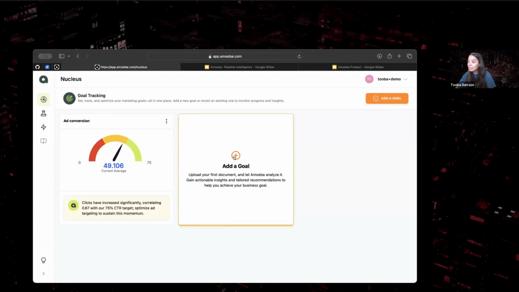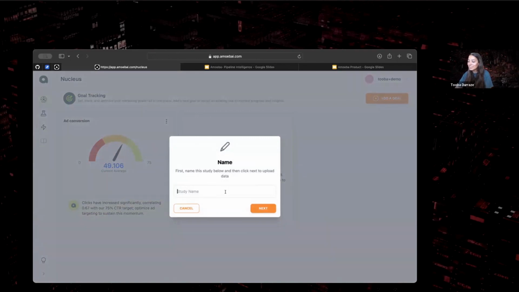So, nothing like the anxiety of demoing something live, but I'll go ahead and start my first add a goal here. Your goals could be anything. Again, we talked about this being around tracking pipeline, but that doesn't mean you can't have goals around retention, as we were speaking about earlier, or growth, CRO related goals, CFO related goals. You can have all of those as goals because they all have some sort of implication on how you're driving top of funnel business. But the intention here is that this is meant for pipeline generation.